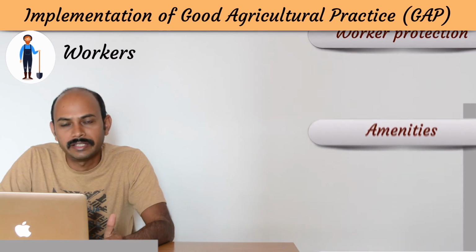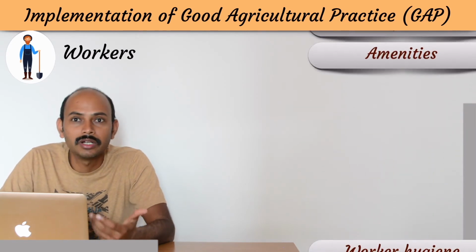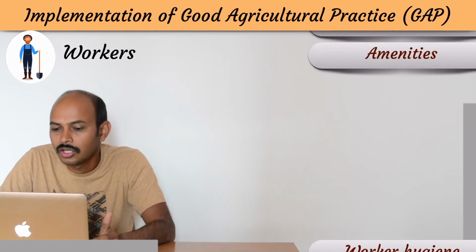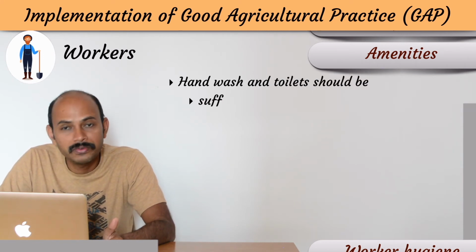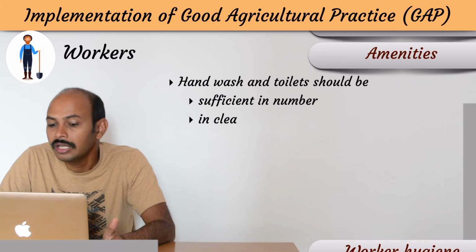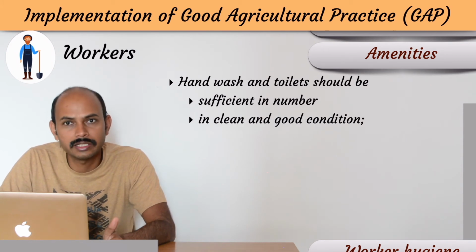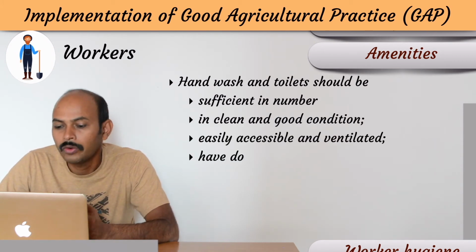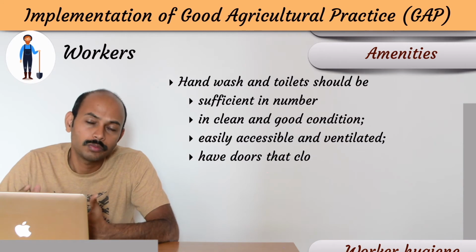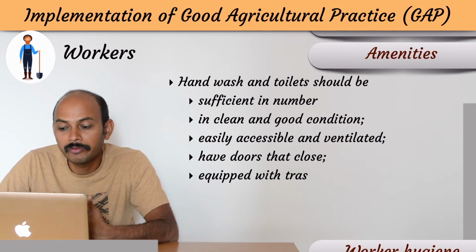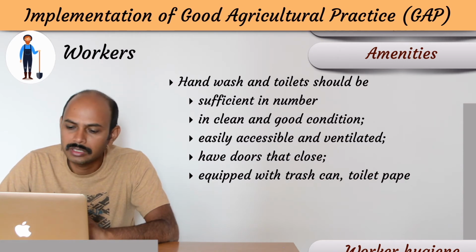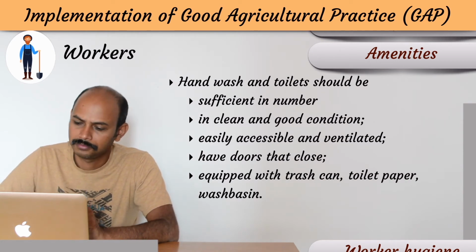Next comes amenities, meaning some of the available facilities. So first is hand wash and toilet. It should be sufficient in number. It should be in clean and good conditions. Toilets should have doors and it should close properly. And the toilets also should be equipped with trash cans, toilet papers and wash basins.